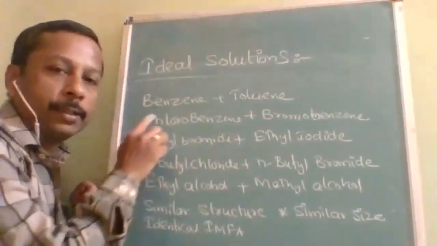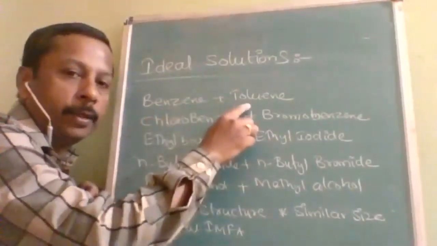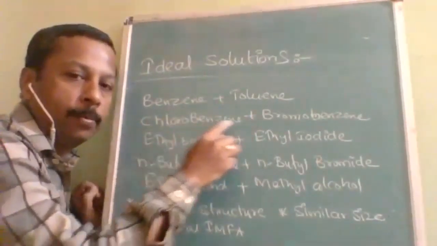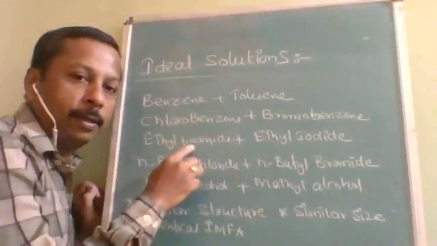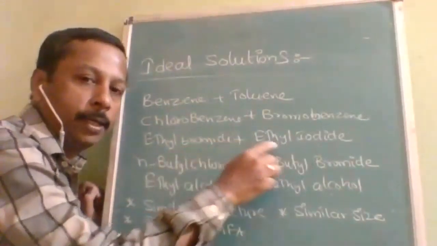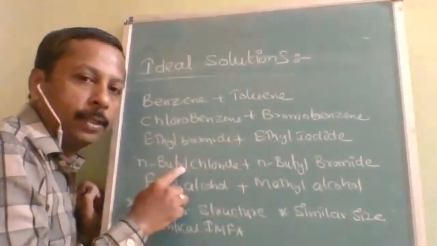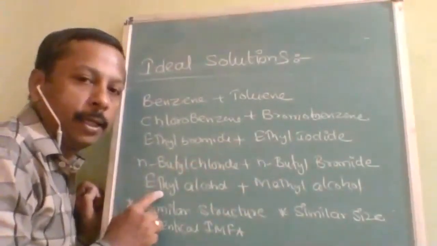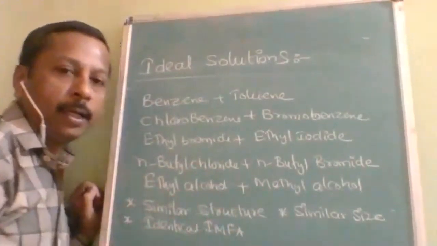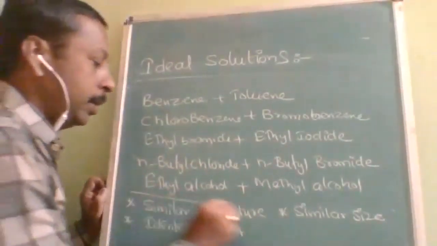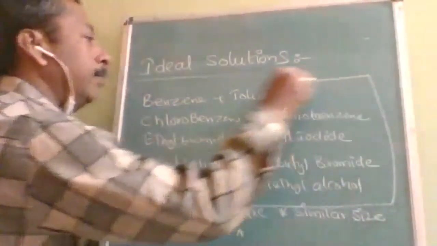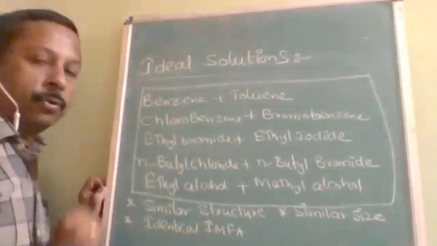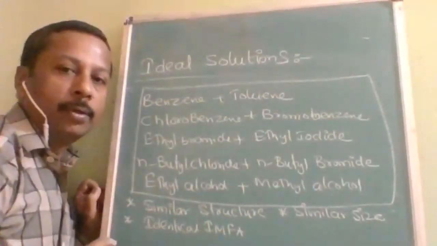So first example is benzene and toluene. Second example, chlorobenzene and bromobenzene. Third example, ethyl bromide and ethyl iodide. Fourth example, N-butyl chloride and N-butyl bromide. Next is ethyl alcohol and methyl alcohol. Okay, so these are the certain fixed examples. These are the most important examples. As it is, you have to study.